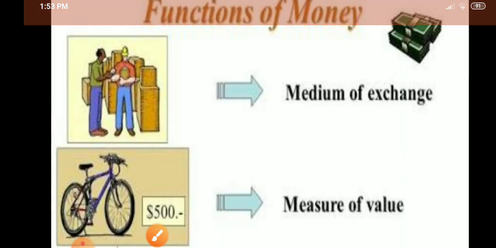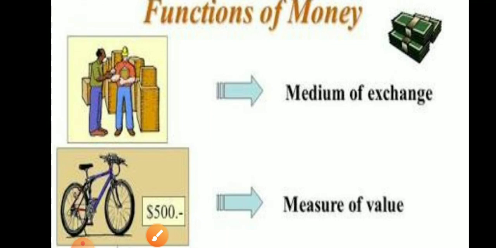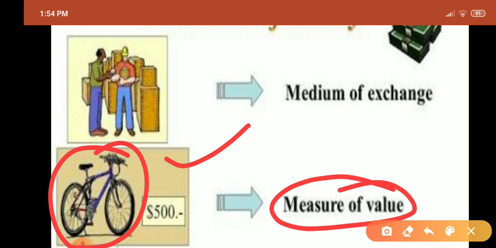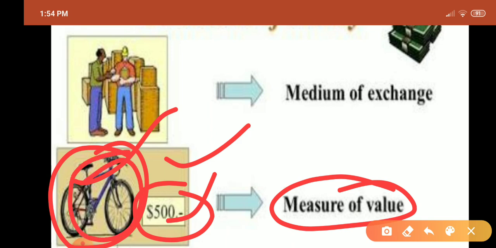We can understand this with the help of the standard of value. We can call it by another name, that is, measure of value. Through this picture, there is a cycle, and there is the amount in terms of dollars. Any person who wants to purchase this cycle has to pay this amount. We can measure the value of this commodity with the help of money.